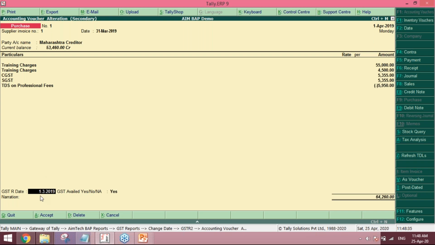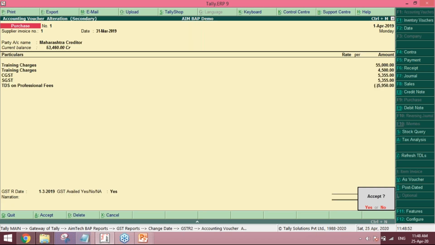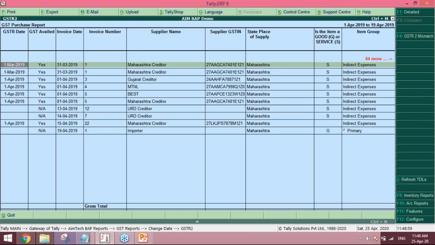You can put here that you have availed this expense ITC in the month of March 2019, and you have availed the GST, you just have to write yes. Accordingly you will be able to see here that your invoice was of 1st April, I mean, in the books it is entered on 1st April, but I have taken it in the March month because I have selected the period of 1st April to 19th April.